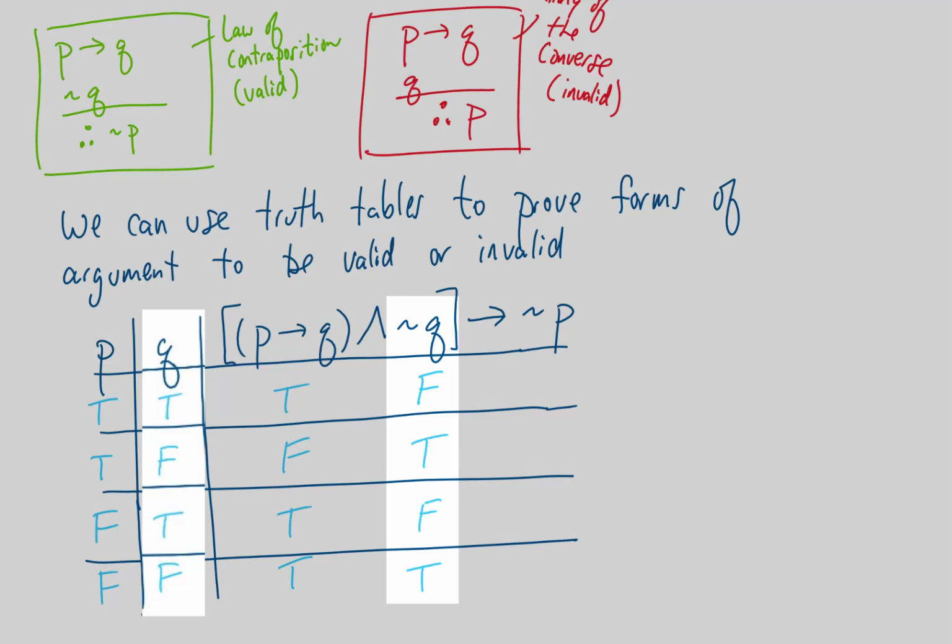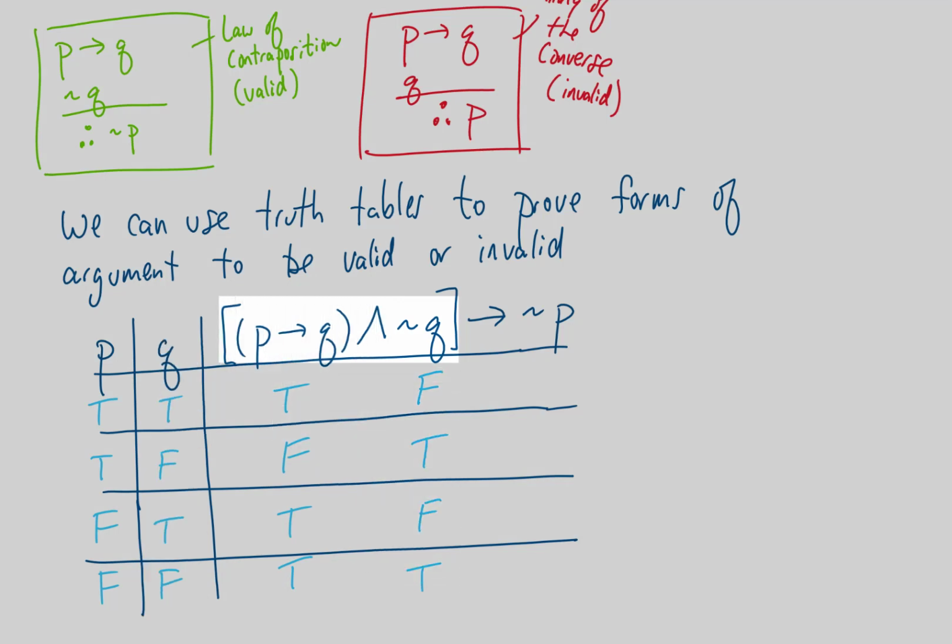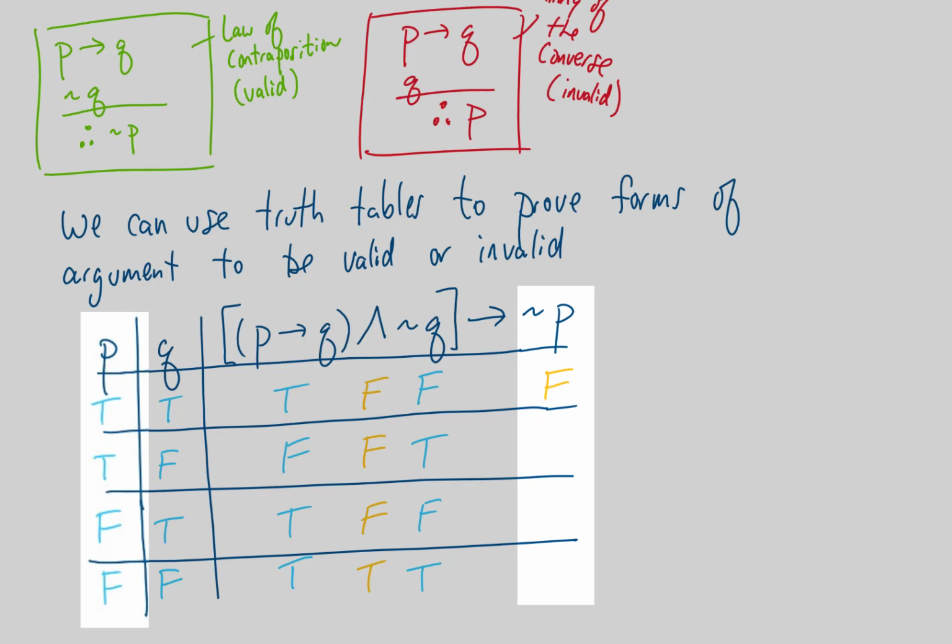And now we're going to compare these two columns that we just created using an and. Again, you can go back to your basic conjunction truth table, which says that we only get a true if we're comparing two true values. So our results are going to be false, false, false, and true. Now we're going to take this result that we found in this column and compare those with not P. Well, to get our truth values for not P, we have to negate our P column. So that's false, false, true, and true.